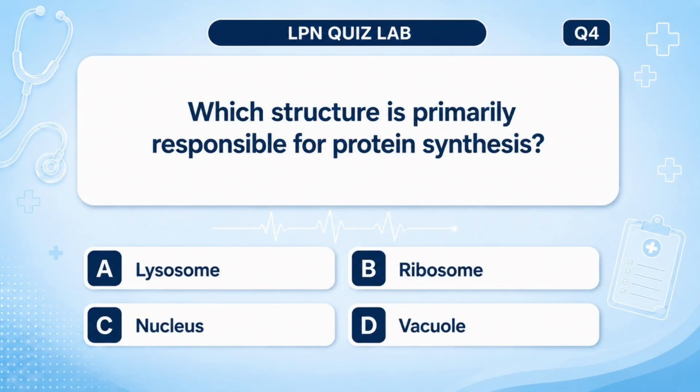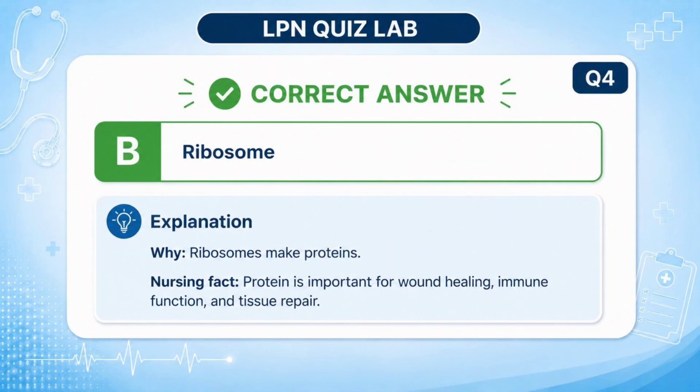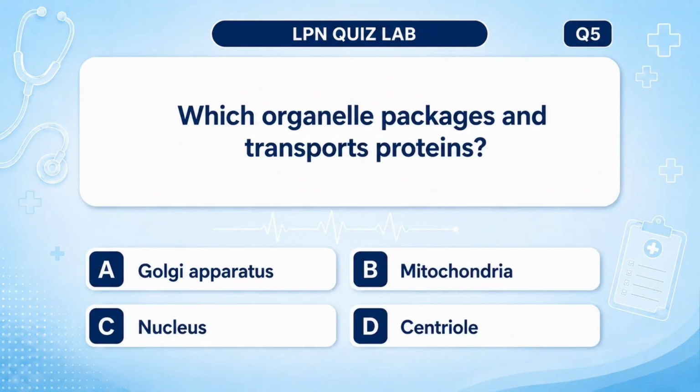Which structure is primarily responsible for protein synthesis? A. Lysosome. B. Ribosome. C. Nucleus. D. Vacuole. Answer: B. Ribosome. Why? Ribosomes make proteins. Nursing fact: protein is important for wound healing, immune function, and tissue repair.